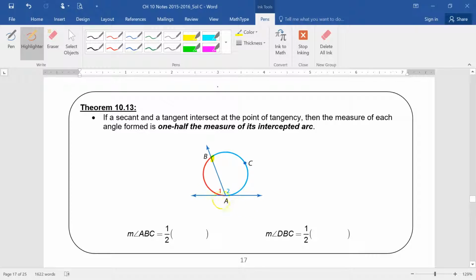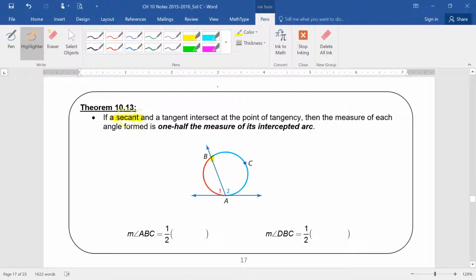Now, what is this line at the bottom? That's a tangent. So here you have the intersection of a secant and a tangent. And where is that point of intersection? It's on the circle, right? Not inside, it's on the circle. So that's what you have to remember. You've got a secant and a tangent, and they intersect on the circle. Can they have intersected anywhere else, really? I mean, it wouldn't matter if they intersected outside.